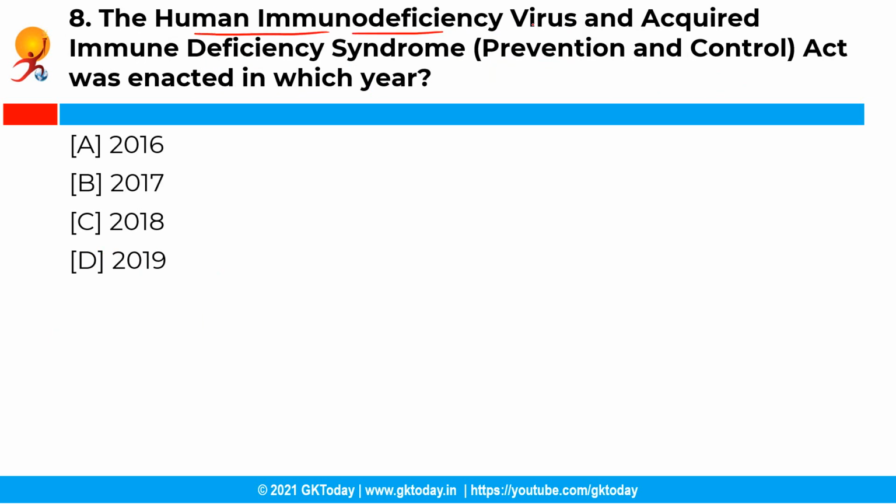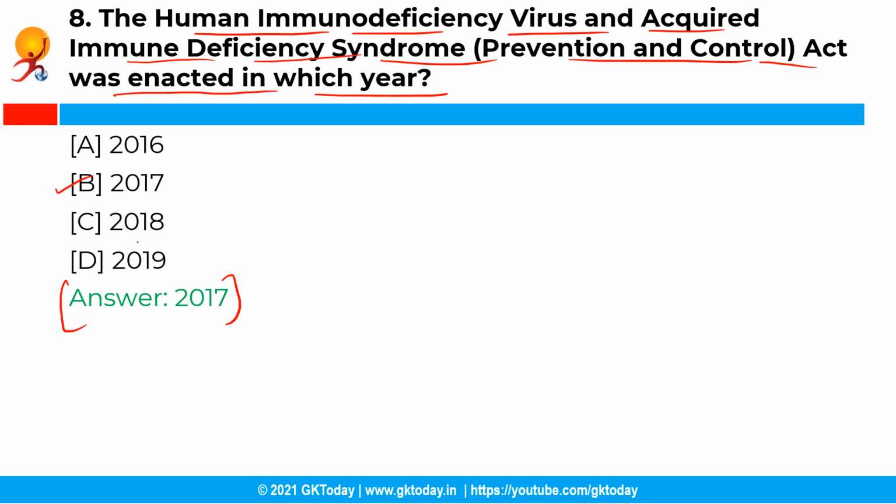So the Human Immunodeficiency Virus and Acquired Immune Deficiency Syndrome Prevention and Control Act was enacted in which year? Now you have the following options and the correct answer is option B, that is the year 2017. So the Human Immunodeficiency Virus and Acquired Immune Deficiency Syndrome Prevention and Control Act of 2017, or we can say the HIV and AIDS Prevention Act, provides for controlling and preventing HIV/AIDS and securing the rights of individuals diagnosed with HIV or AIDS.